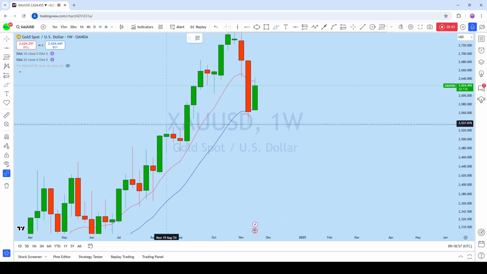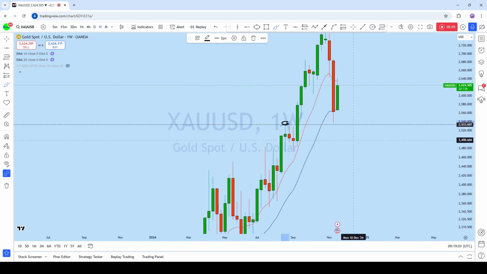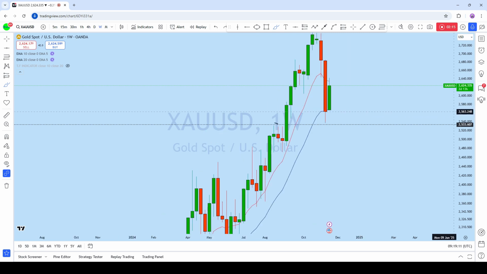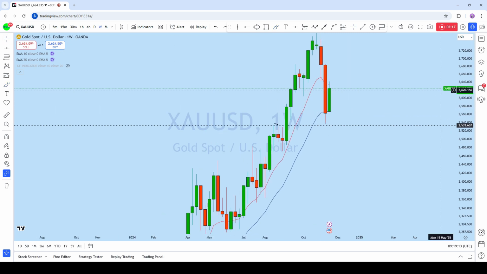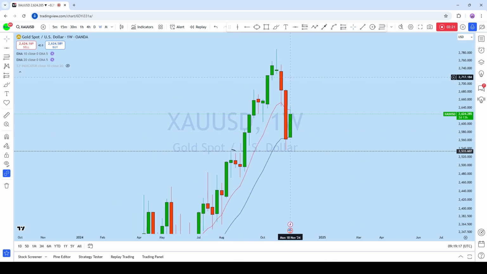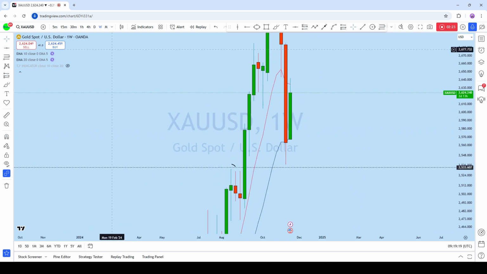It found very strong support here, which in the past acted as resistance and is now turning into support. With that support retest and this bigger candle, the market managed to break out from the weekly. What we can expect in this market is for the price to ultimately come down for a deeper pullback and then continue to rise again.